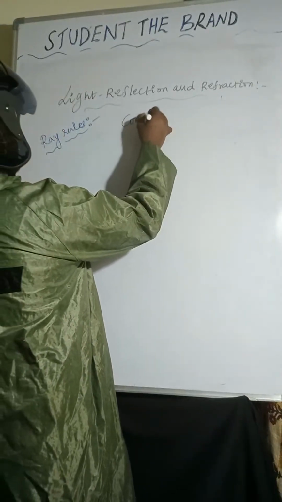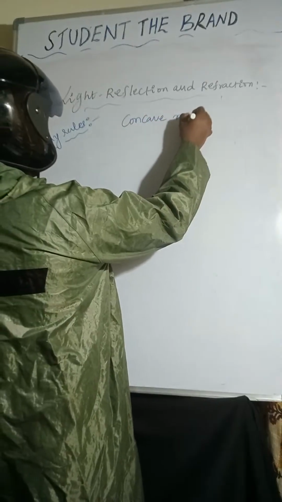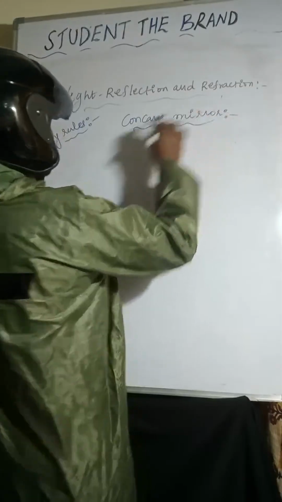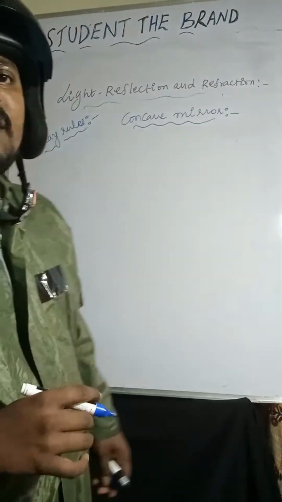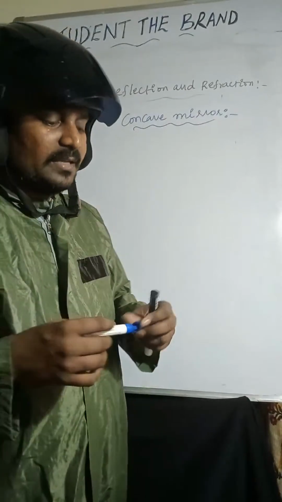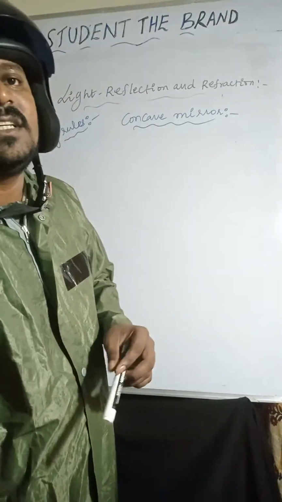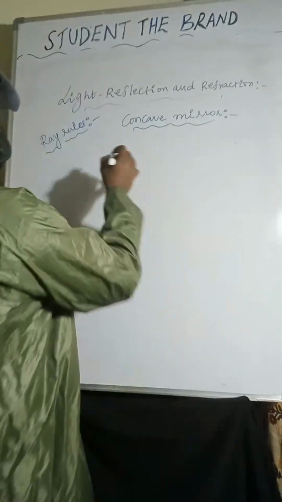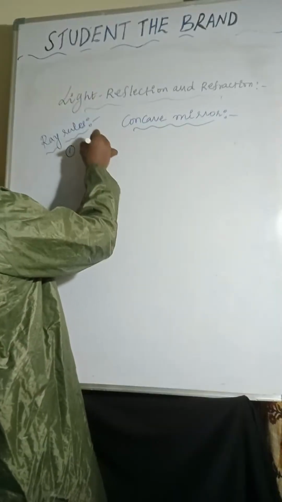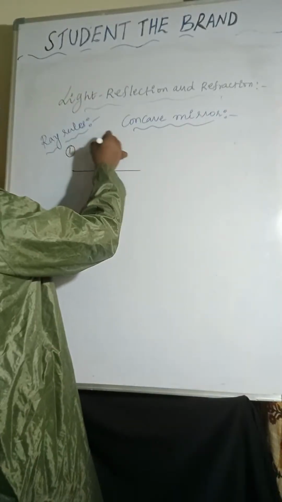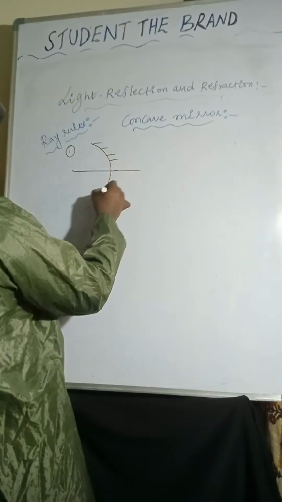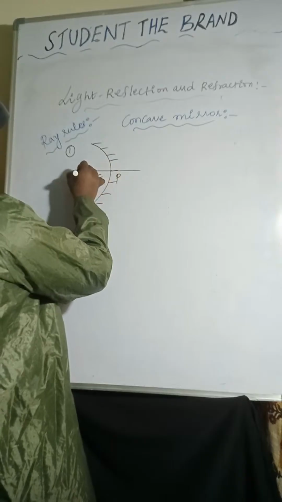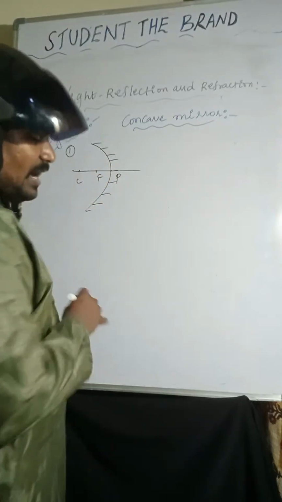Concave mirror. Saru, what is concave mirror? Concave mirror is nothing but the mirror whose reflection takes place inward. Now, I am taking the ray rules. So, this is a concave mirror with pole, focus, and center of curvature.